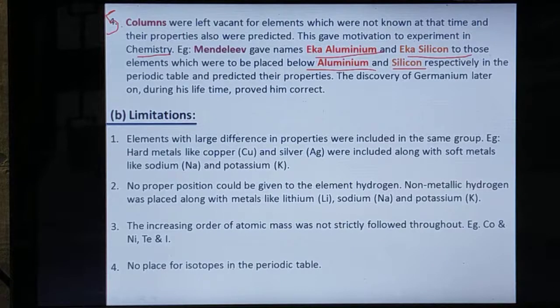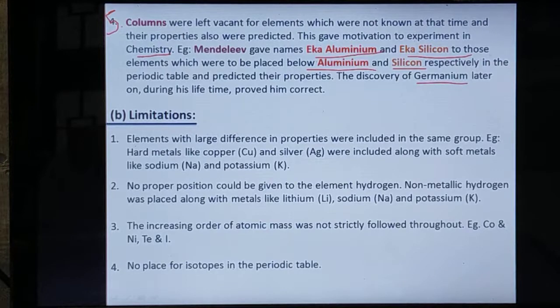The discovery of germanium later, during his lifetime, proved him correct. The element below silicon was found in his lifetime itself, so he proved that his concept was right.